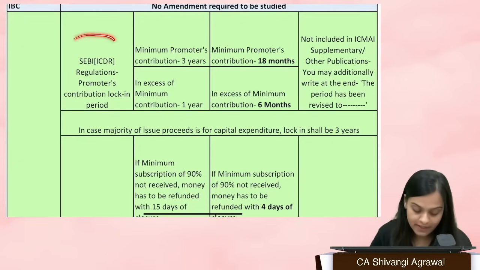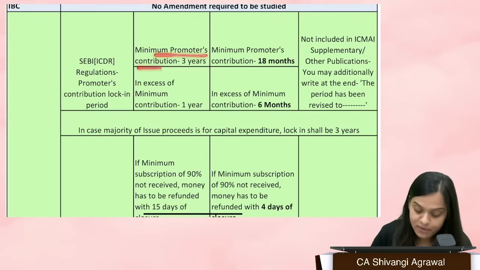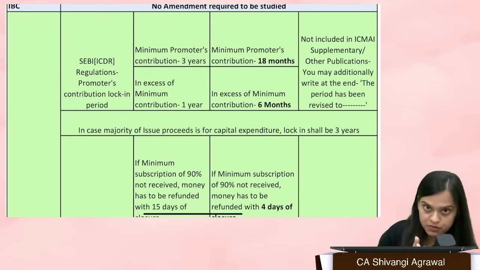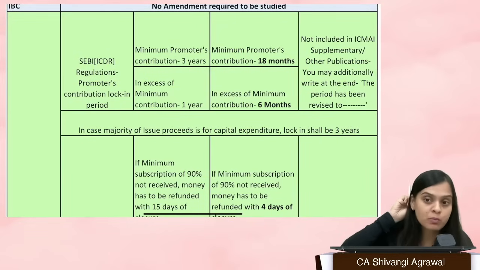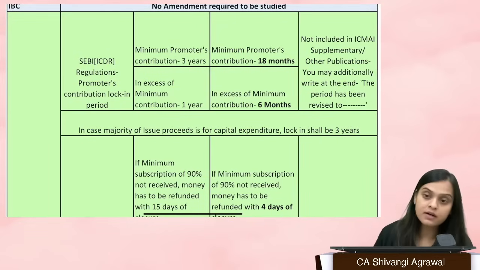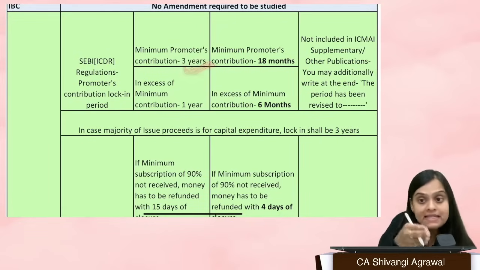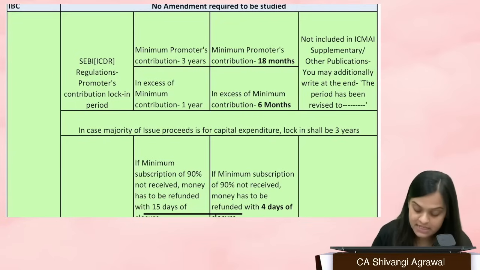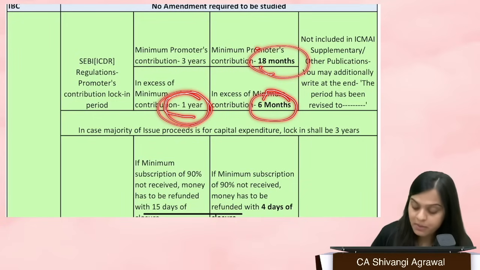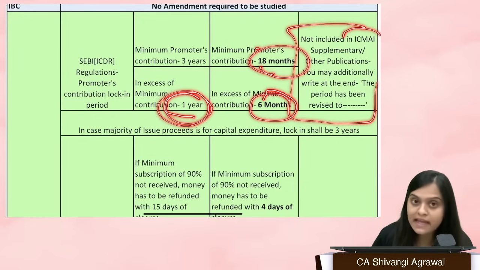Okay, so when I talk about SEBI ICDR regulations, we have minimum promoters contribution, right? When we are talking about a public issue, we have minimum promoters contribution. It is locked in for a period of 3 years, and the contribution in excess of the minimum contribution which the promoters have made is locked in for a period of 1 year. This has been reduced to 18 months and 6 months, but of course it is not included anywhere.